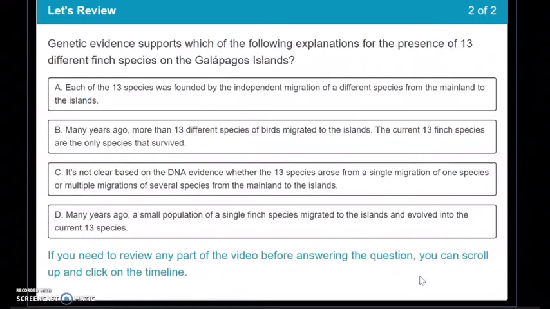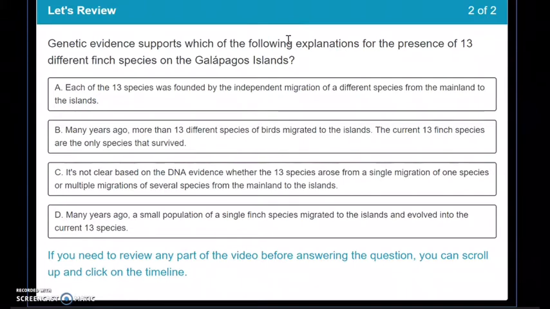Okay, so for question 2, genetic evidence supports which of the following explanations of the presence of 13 different finch species on the Galapagos Islands? Each of the 13 species were founded by an independent migration of a different species from the mainland to the islands. We know that one's not true. That would mean that 13 different types of birds came over to the islands. Many years ago, more than 13 different species of birds migrated to the island. The current 13 finch species are the only species that survived. Again, we know that's not true. The video says the direct opposite.